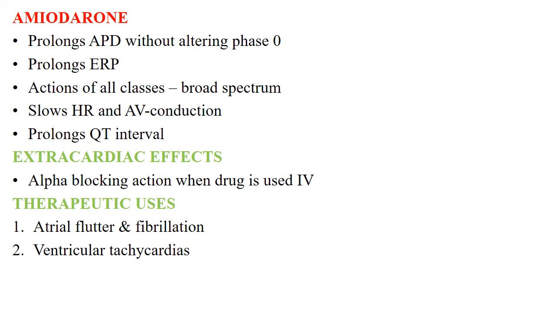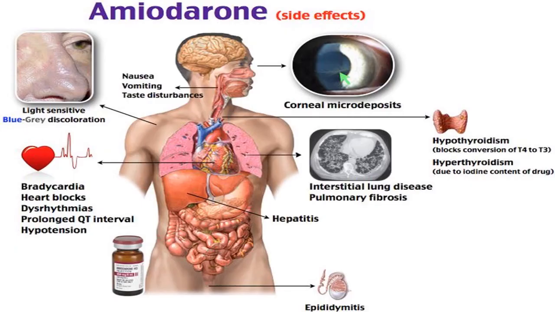They slow the heart rate and slow the AV conduction. They prolong the QT interval, by which phenomenon they increase the effective refractory period. They increase the refractory period by blocking the potassium channels. Extracardiac effects include alpha blocking action when the drug is used IV. Therapeutic uses include atrial flutter and fibrillation, and ventricular tachycardia.